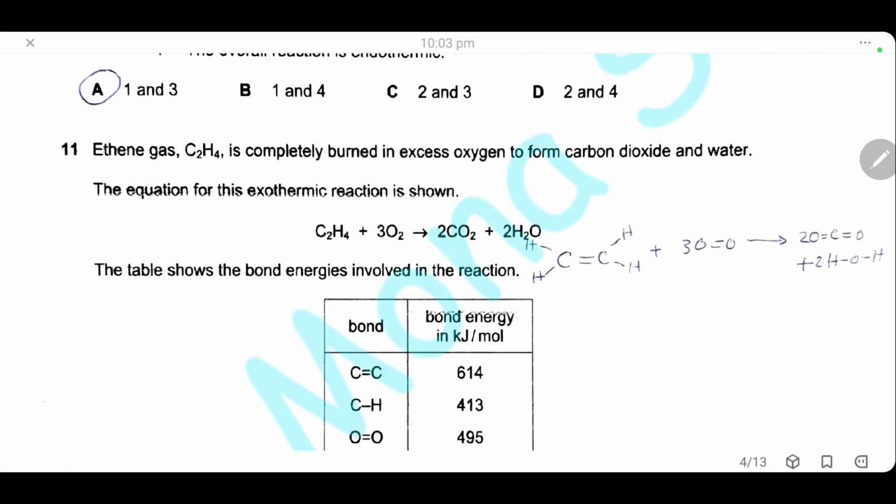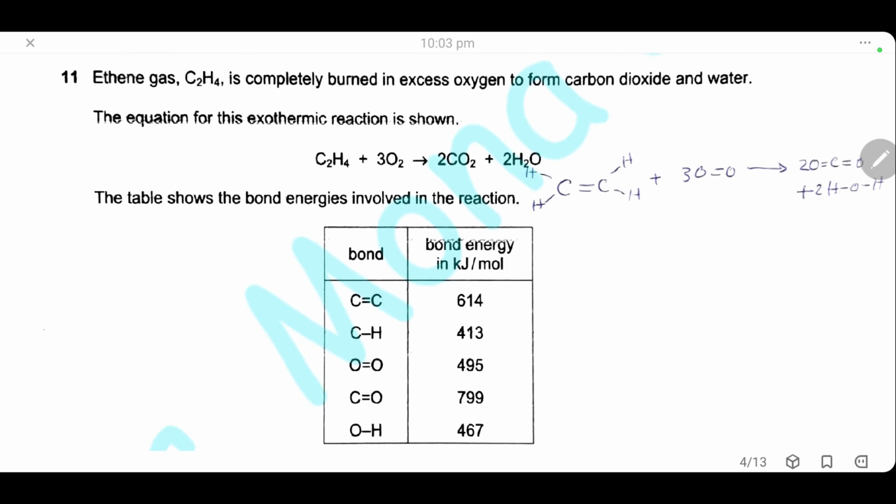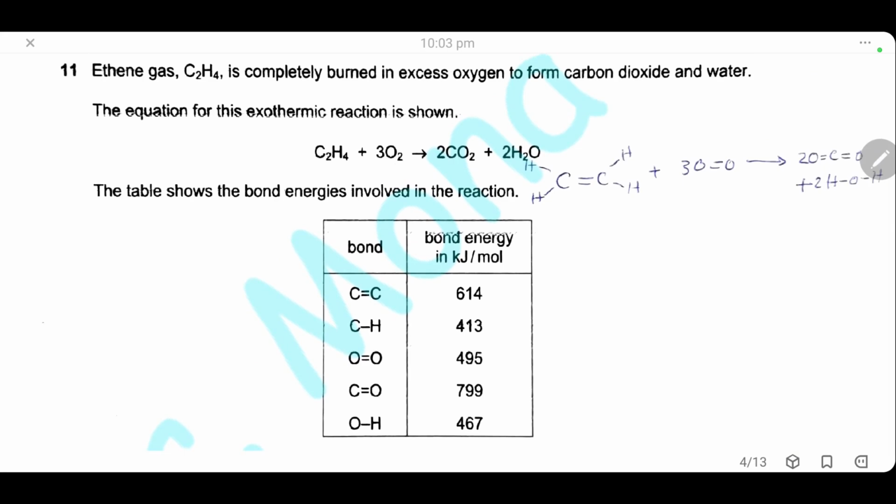Question 11. Ethene, a gas, is completely burned in excess oxygen to form carbon dioxide and water. The equation for the exothermic reaction is shown, and the table shows the bond energies involved in the reaction. So here, first to calculate the energy needed to break the bonds, I draw the structure of ethene. We have 1 carbon-carbon double bond and 4 carbon-hydrogen bonds.